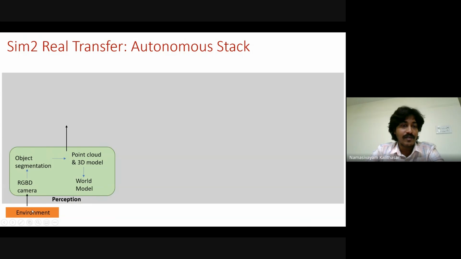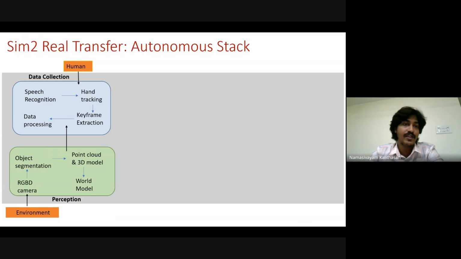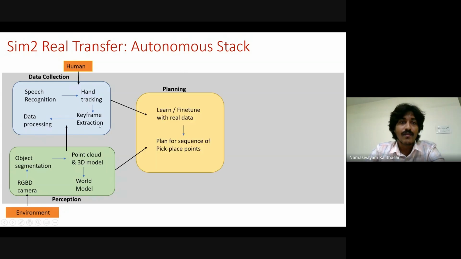From the environment, we use an RGBD sensor to get the image, and we do object segmentation and create 3D models, and that initializes the world model, which is basically the digital twin of the environment. When the human dictates the instruction, it goes through a speech recognition model, and we use hand tracking to identify what actions the human is doing and extract the keyframes accordingly.